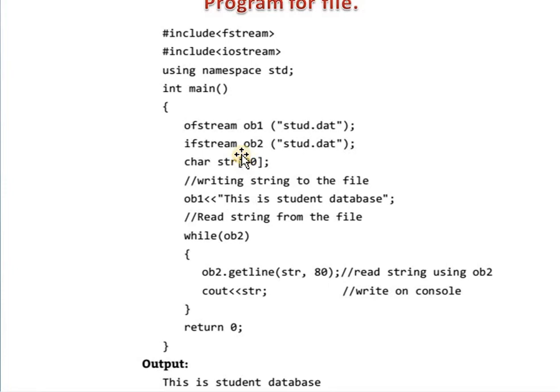Then there is one string defined which has a size 19. So if you are writing any data to that particular file, then first it simply displays ob1. So how do we write the data to the file? This is student database. This string is written to the stud.dat file.